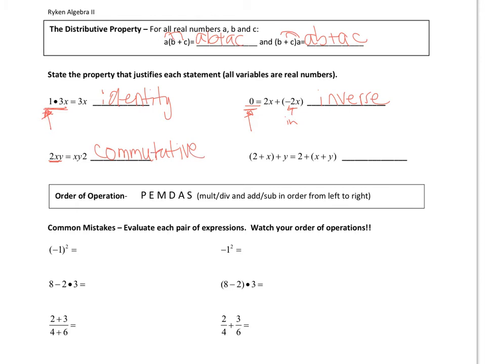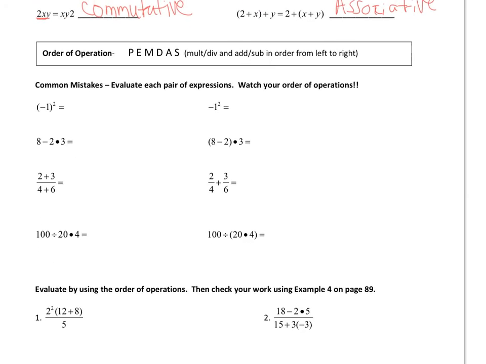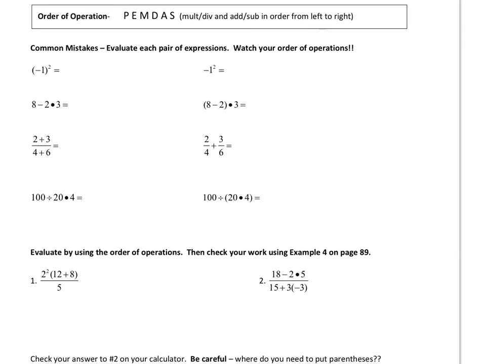Here I had in parentheses 2 plus x and then plus y outside the parentheses. On the other side it's 2 plus and then in parentheses x plus y. When parentheses move, that means the grouping changed. So that's associative. The next part here is just PEMDAS. So remember your order of operations. These are common mistakes students make.